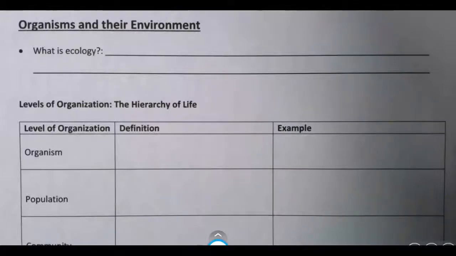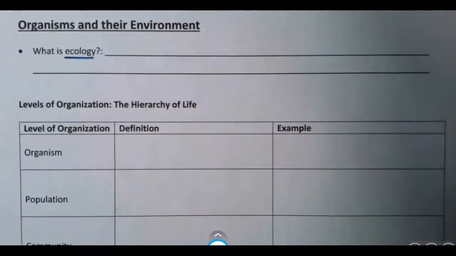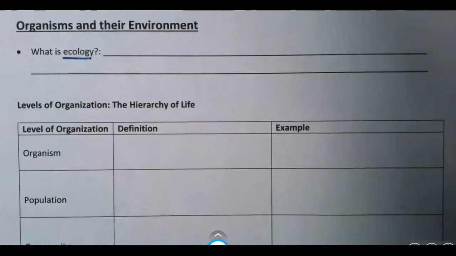Today we start a new unit called Ecology. Ecology is the study of the interactions between organisms and their environment.